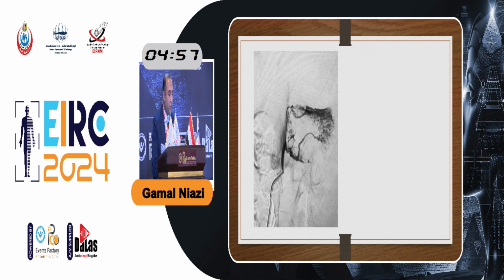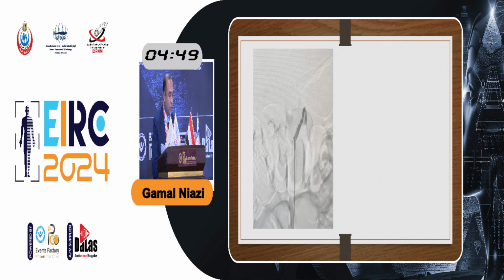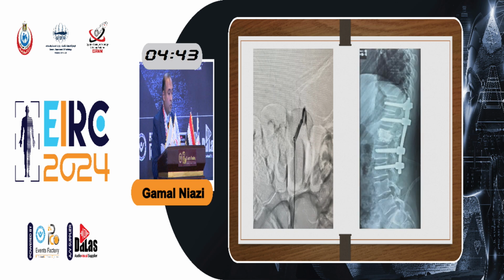And the arteries of the opposite side, the right and left arteries, were targeted, and they have been embolized. The blush has disappeared after embolization. The pain started to disappear after a few days. The patient underwent a safe, bloodless surgery, and cementoplasty was performed with fixation of the spine.